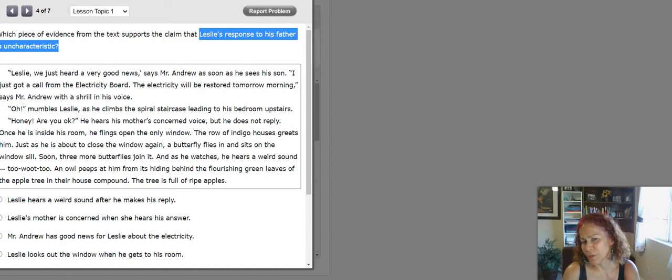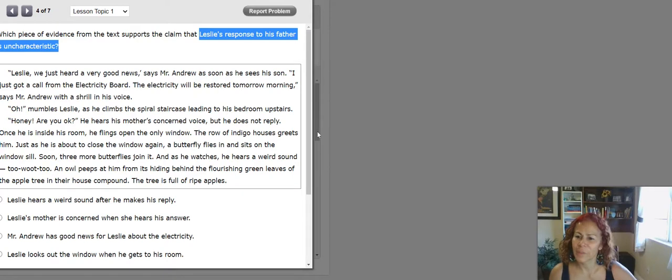The row of indigo houses greets him. Just as he's about to close the window again, a butterfly flies in and sits on the windowsill. Soon, 3 more butterflies join him. And as he watches, he hears a weird sound. Toot toot! An owl peeps at him from its hiding behind the flourishing green leaves of the apple tree in their house compound. The tree is full of ripe apples.